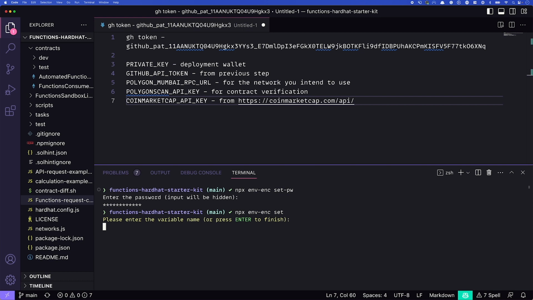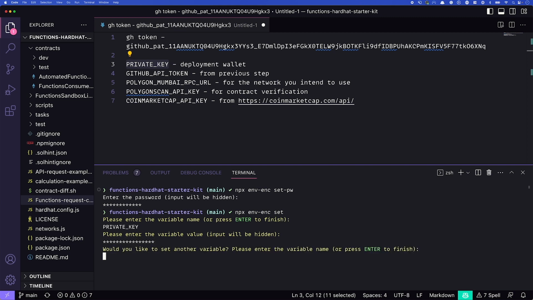From here, it will prompt us for the first variable name that we want to enter. So I'll use private key for this example. Then it'll ask us to input the value for that variable. I'm not going to input my actual value here, and you'll see why in just a moment, but I'll put private key here. Do we want to set another variable? Sure, let's set another variable. We'll set GitHub API token. And we'll set this to the value we have above.